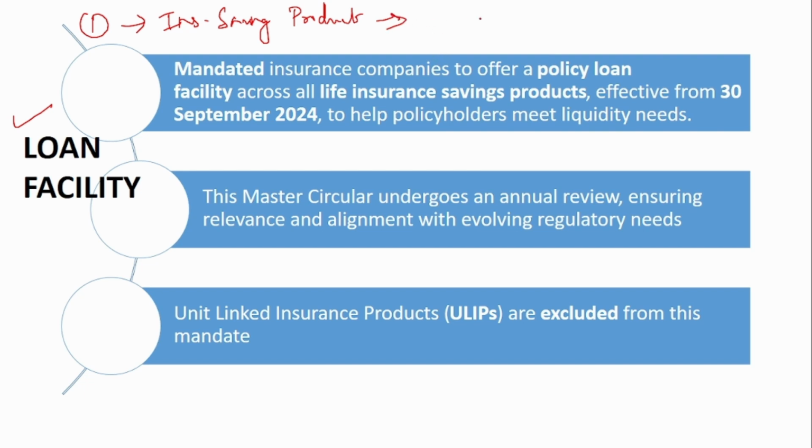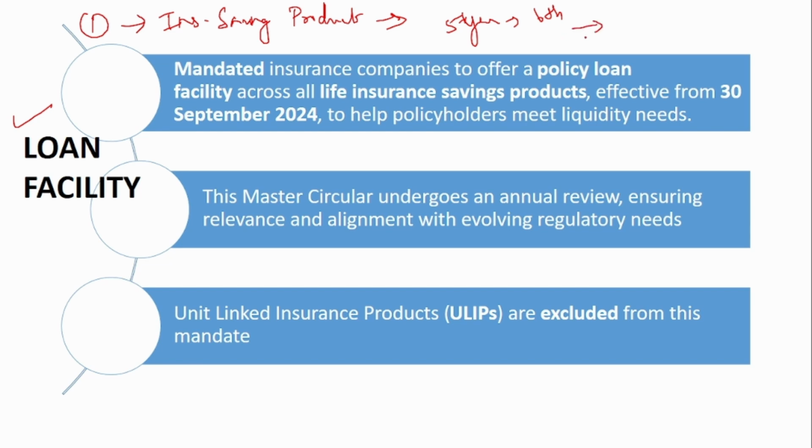Now, if in the middle you pay for 5 years and then in the 6th year you're not able to pay, you don't have the money, you have a certain cash crunch. So what do you do at that time? You go and surrender this insurance scheme and get back the amount that you paid. After deducting some charges, the insurance company will pay you the amount. So there will be a loss for the customer.